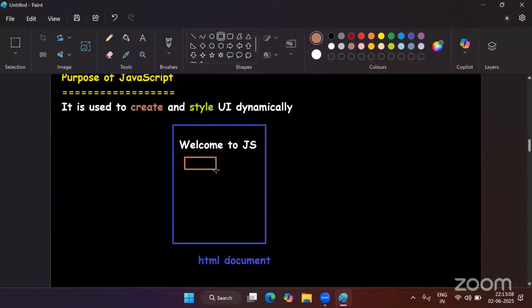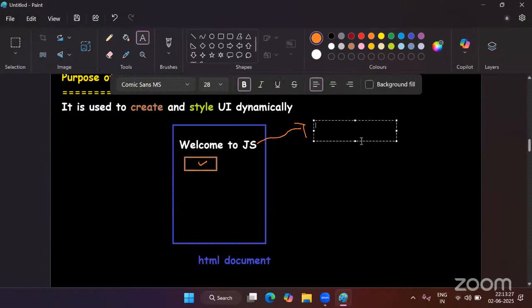Now my requirement is, whenever I click on this button, I want to change the text color of this content from white to red.